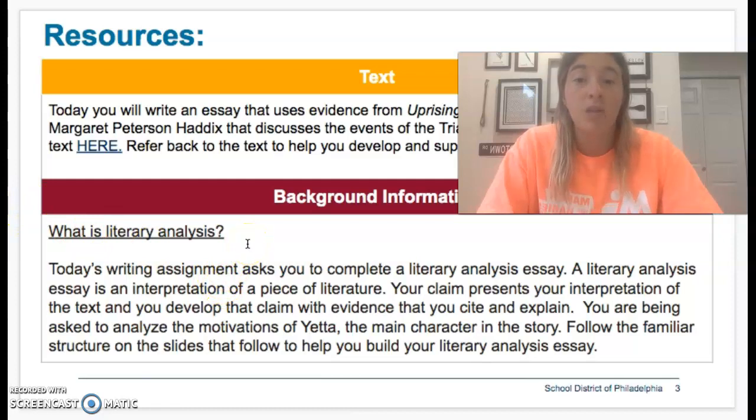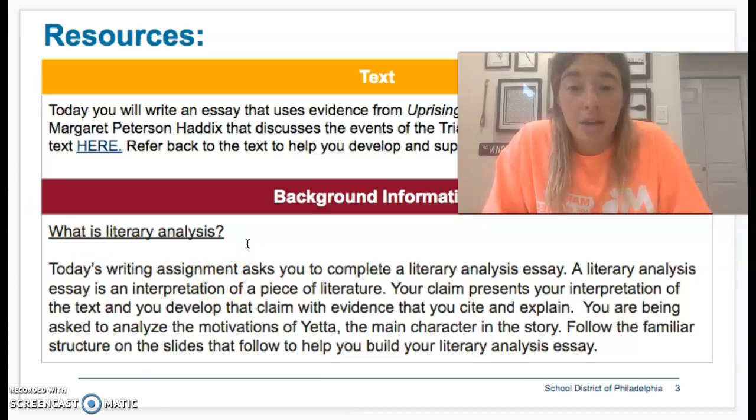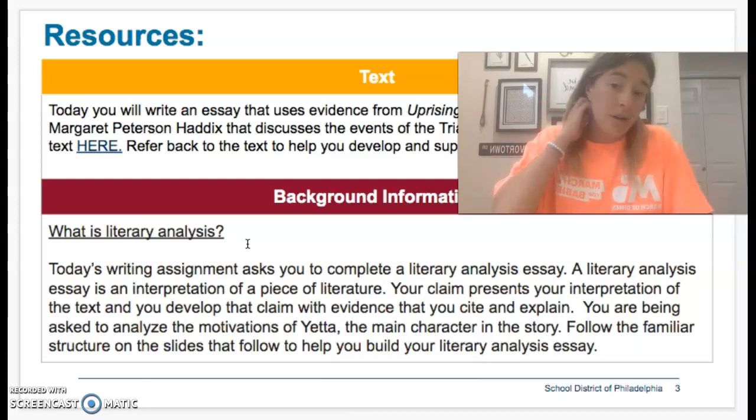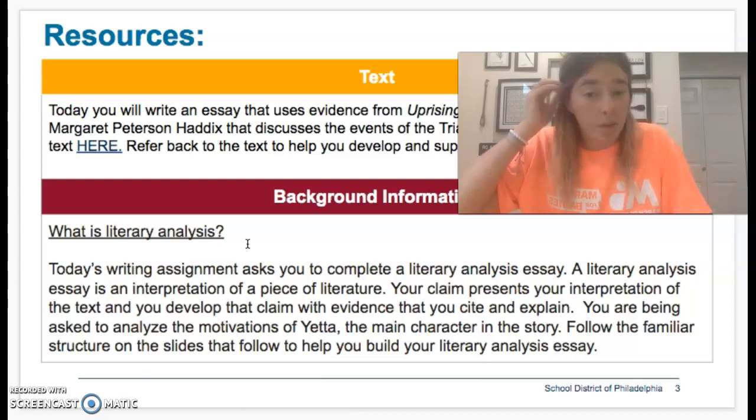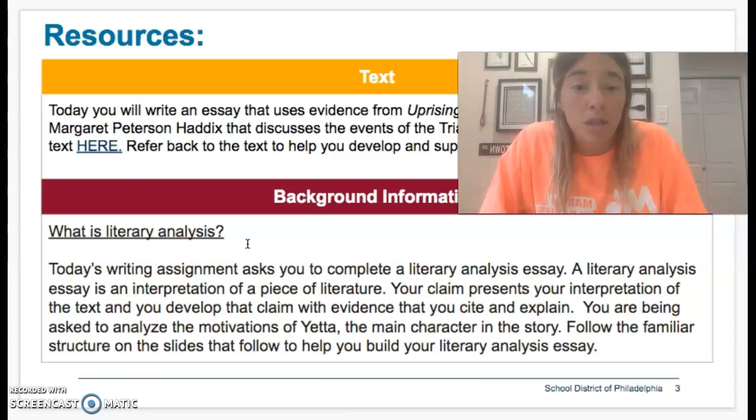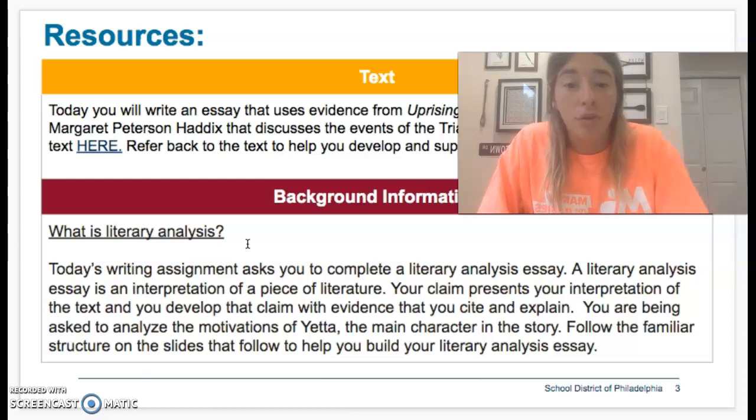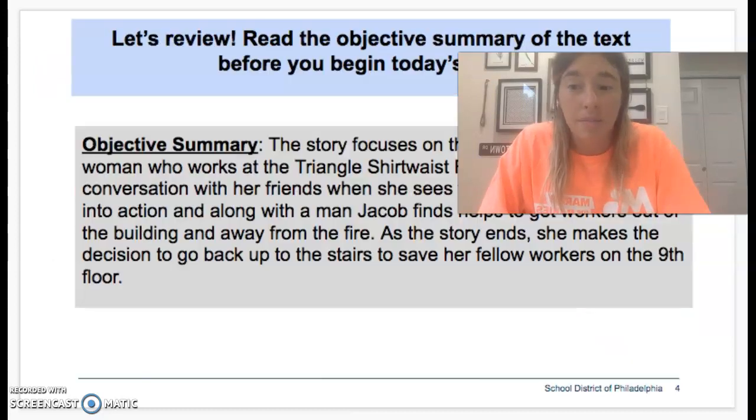So what is literary analysis? This is your background information. Today's writing assignment asks you to complete a literary analysis essay. A literary analysis essay is an interpretation of a piece of literature. Your claim presents your interpretation of the text, and you develop that claim with evidence that you cite and explain. You are being asked to analyze the motivations of Yetta, the main character in the story. Follow the familiar structure on the slides that follow to help you build your literary analysis essay.